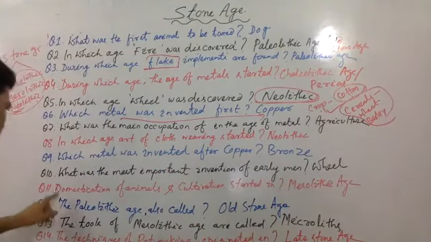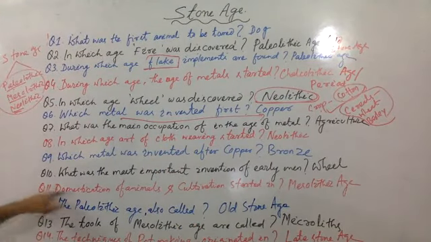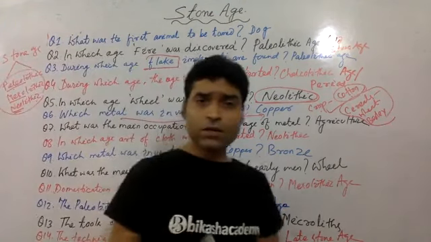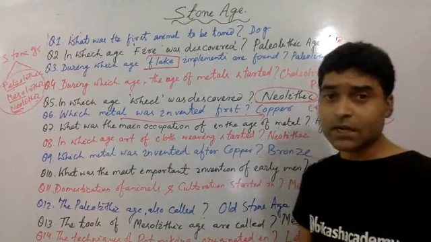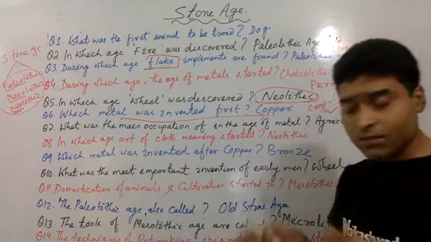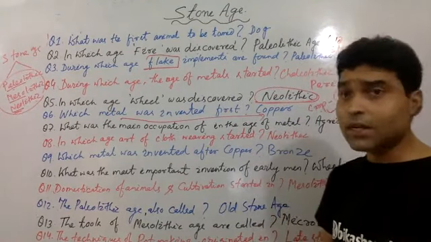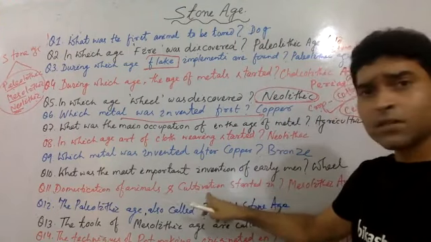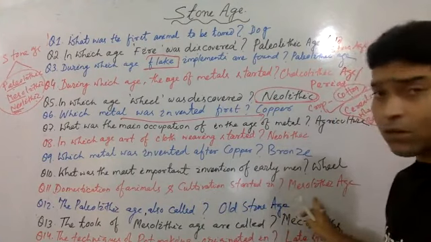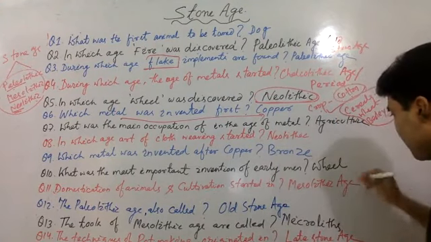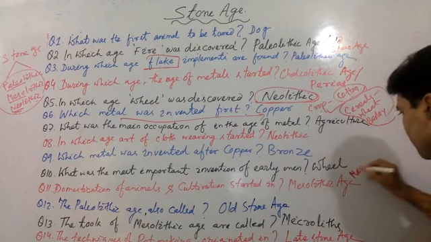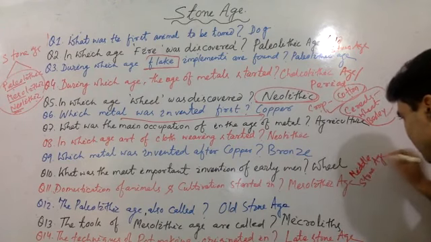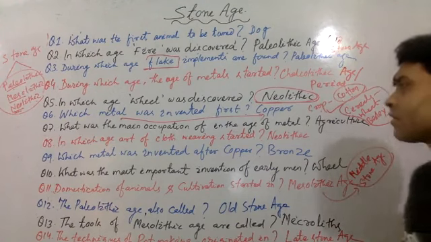Anyway. Next question. Domestication of animals, cultivation started in which period? Actually, in Mesolithic period, cultivation started, domestication of animals started. And the first animal to be domesticated was your dog. I have already explained. So domestication of animals, cultivation started in Mesolithic period, means Middle Stone Age or period. So this is the thing you have to remember, right?